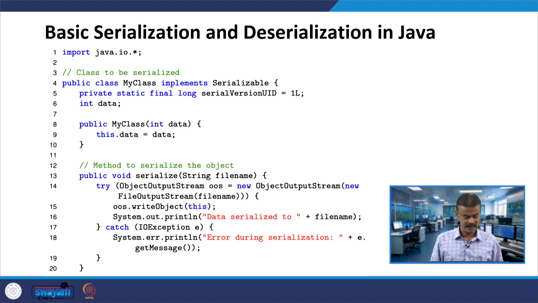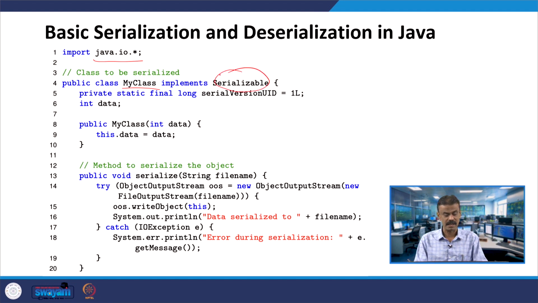You can see that I have a class, I have imported everything with java.io.*, and then you can see my class, which is implementing the already existing inbuilt interface Serializable. Here you can find how you are writing the serialVersionUID, using UID 1L, a slightly advanced program.